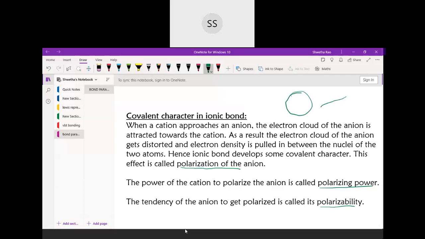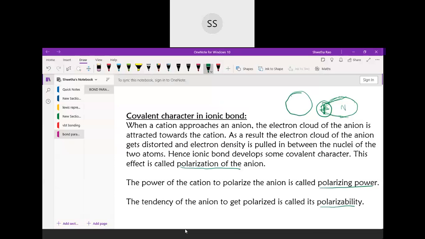Since they are donating their electrons, it's getting shifted towards the positive ion, so you saw that the shape starts getting changed. I told you that they have an elongated shape, so here you will have the positive ion, and it gets elongated towards this positive ion like this. Initially they were spherical in shape, so that is called getting distorted, and that electron density will be pulled by the nuclei of both the atoms.